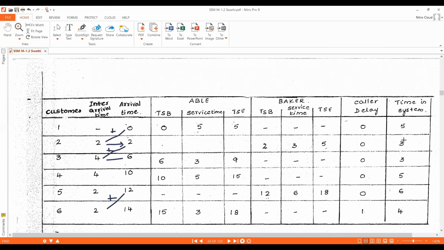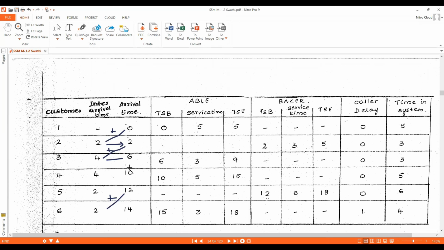How much time did customer 2 spend in the system? That is his waiting time plus service time. He didn't wait in the waiting queue, so waiting time is 0. 0 plus his service time of 3 is 3 minutes.